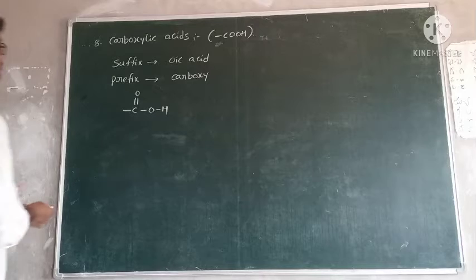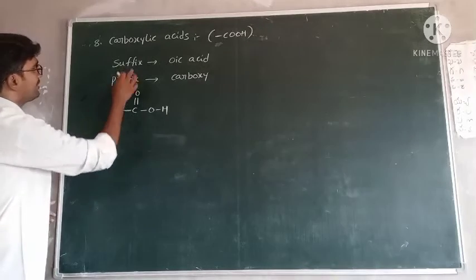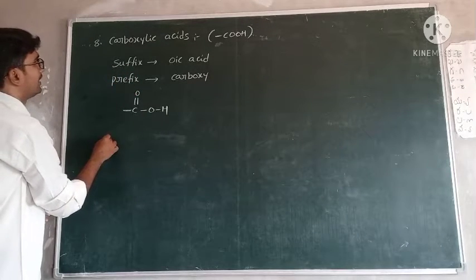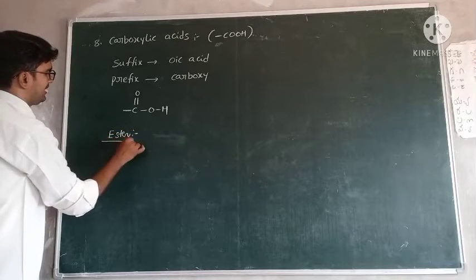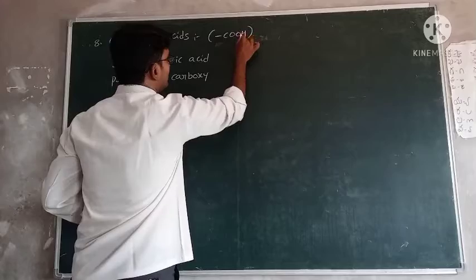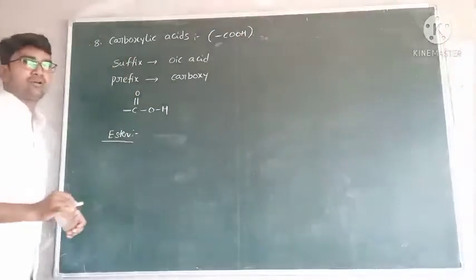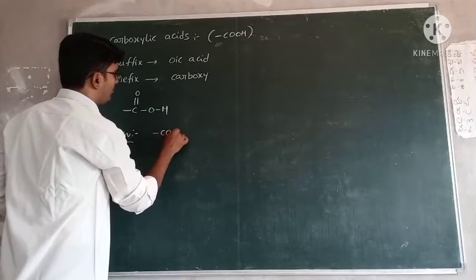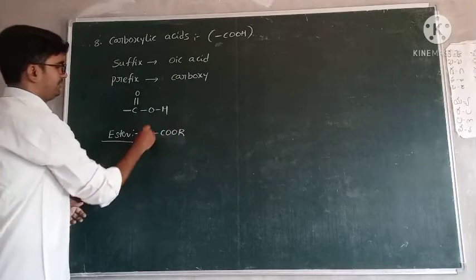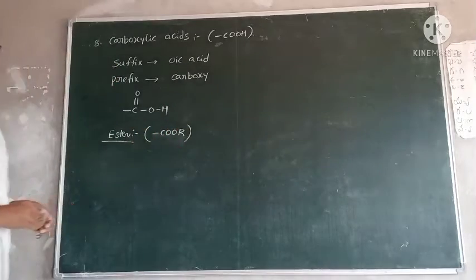First one, ester. Ester means this hydrogen is replaced by any alkyl group. So COOR. This is the ester functional group.